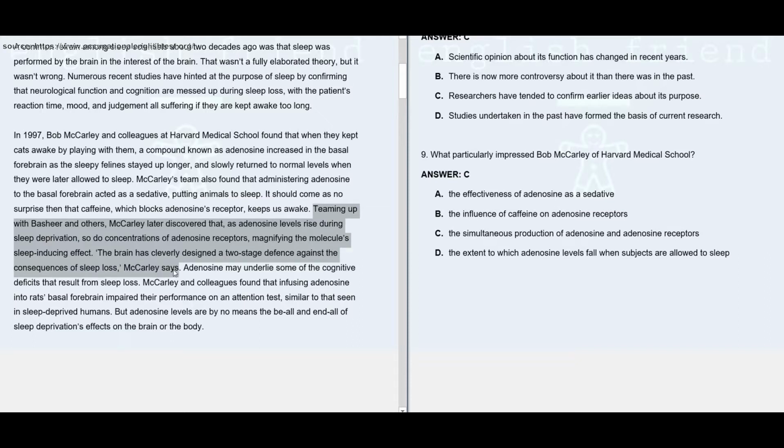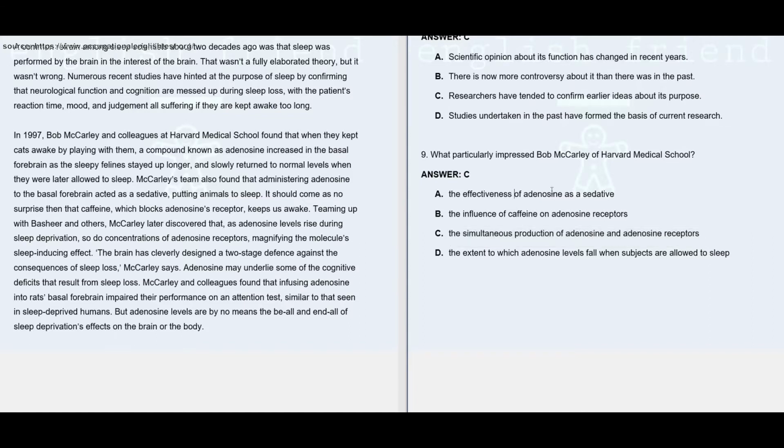Here it is quite evident that Macaulay is quite excited about the brain's clever design of two-stage defense against the consequences of sleep loss. And to know what this two-stage defense is, you need to read from here again. Teaming up with Bashir, Macaulay discovered that as adenosine levels rise during sleep deprivation, so do concentrations of adenosine receptors. So this is the two-stage defense designed by the brain against the consequences of sleep loss, which is the same thing that we can find in option C, the simultaneous production of adenosine and adenosine receptors. That's why this is the answer for question number 9.